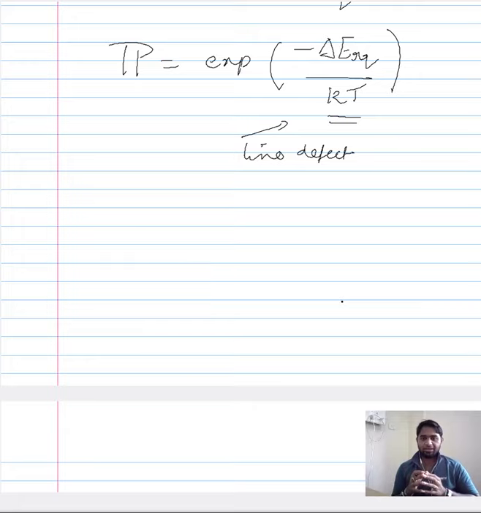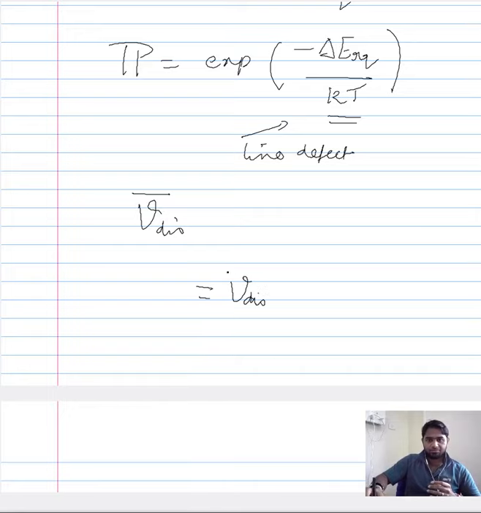After all, a dislocation is a line defect, and an atom in its position is a point, and based on that point, one can construct a line and calculate the frequency of vibration of a dislocation. Supposing I refer to the frequency of vibration of a dislocation as something like this. So, this is the frequency of vibration of a dislocation. Now, the rate at which the dislocation will overcome an obstacle, or will overcome the required energy at temperature T, is expressed as something like this.